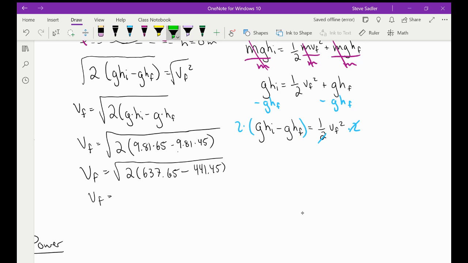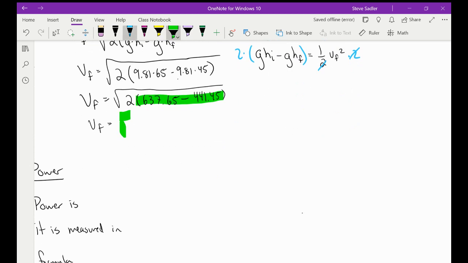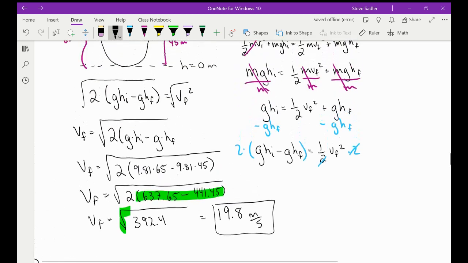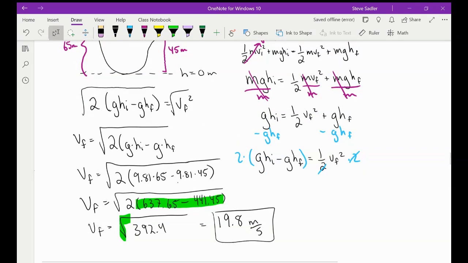So everything in brackets here is 196, and I'll multiply that by 2. And that gets me the square root of 392.4. And then I can square root that to become 19.8 meters per second. So that is her speed on the other hill there. Hopefully that made sense.